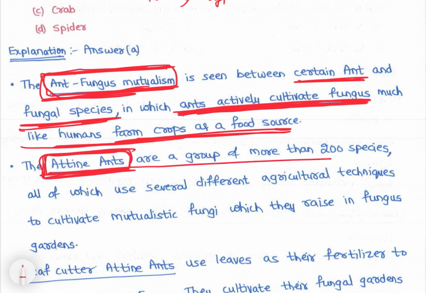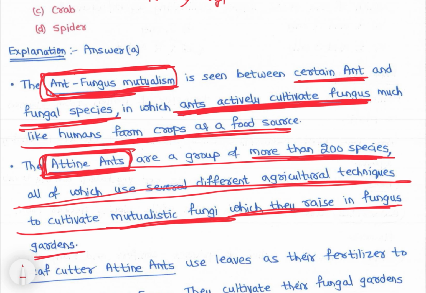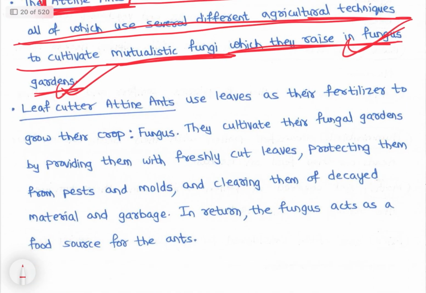Attine ants are a group of more than 200 species of ants, all of which use several different agricultural techniques to cultivate mutualistic fungi, which they raise in fungi gardens, right? Attine ants, right? Some 250 species of ants are there. These are attine ants. All the attine species ants, they cultivate, right? So these are called leaf cutter attine ants.